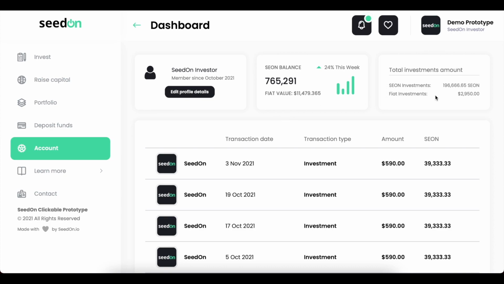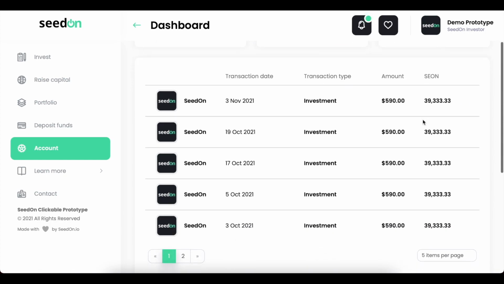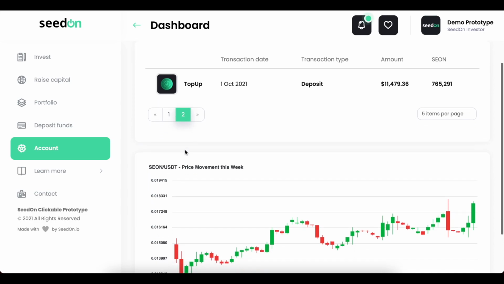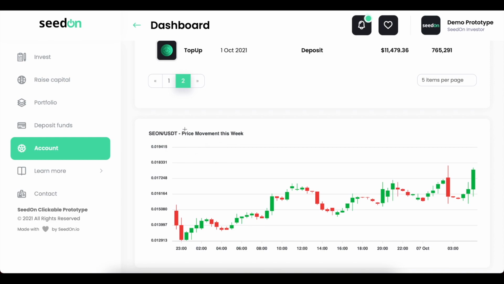On the right side we can see the total investments amount that were conducted on our account on this platform. So you can see the total SeedOn investments and total fiat currency investments. Underneath we have a table which includes all of the transactions happening on our account. It includes all investments and withdrawals and top-ups. So we have also a top-up over here on the second page, and at the bottom we actually have a candlestick chart which includes the price movement of SeedOn for this week.